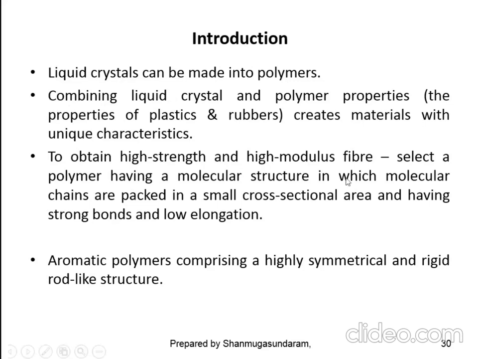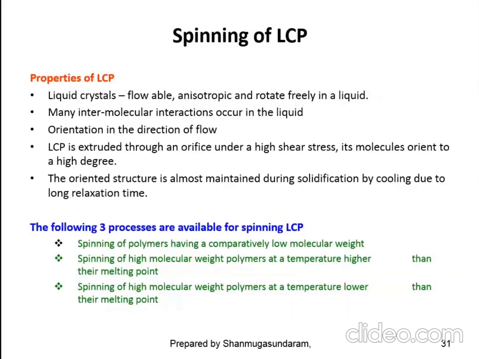To obtain high strength and high modulus fiber, select a polymer having a molecular structure in which the molecular chains are packed in a smaller cross-sectional area, with strong bonds and low elongation. So you have to select in such a way. Aromatic polymers comprising highly symmetrical and rigid rod-like structures act as liquid crystal polymers. How can you produce a filament from liquid crystal polymers?